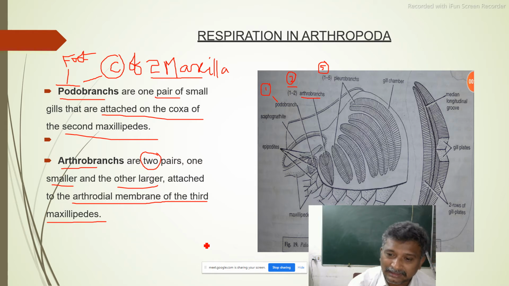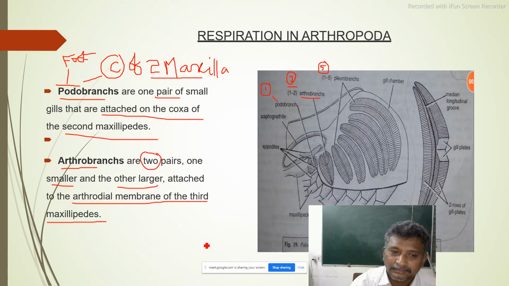Due to the presence of that arthrodial membrane, there will be flexibility. The moving, I think moving means bending. The bending nature also will be given due to the flexibility, that is due to the absence of chitin and due to the presence of this arthrodial membrane.